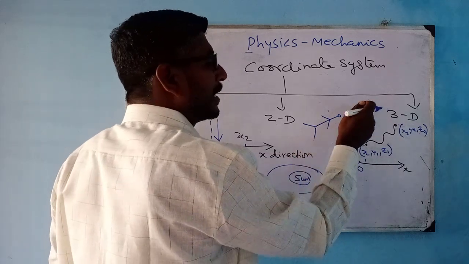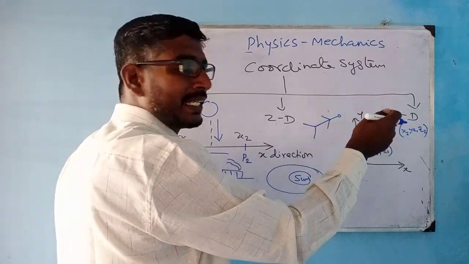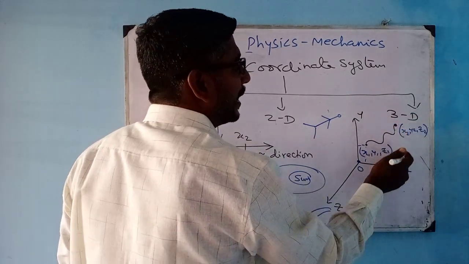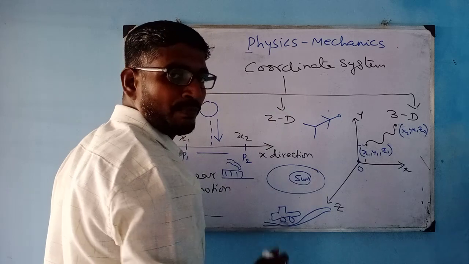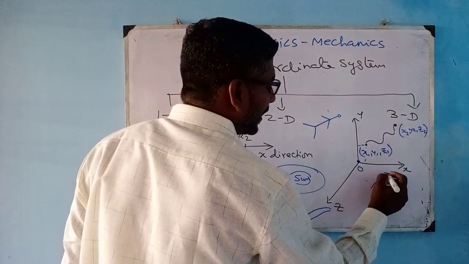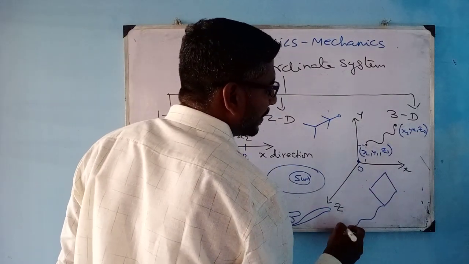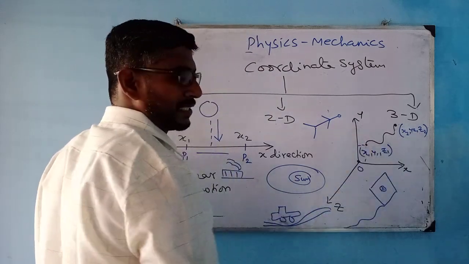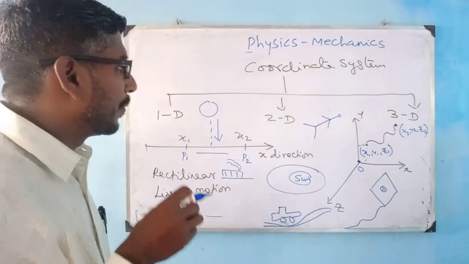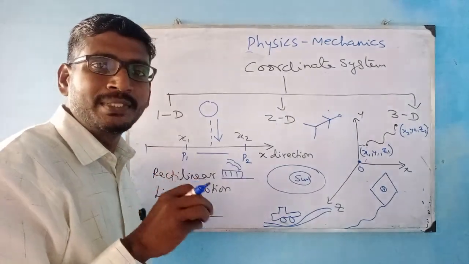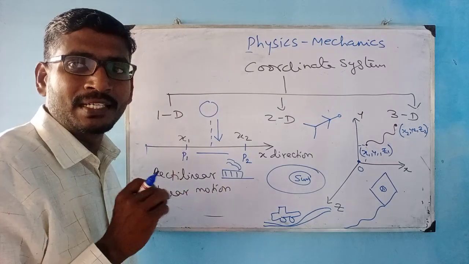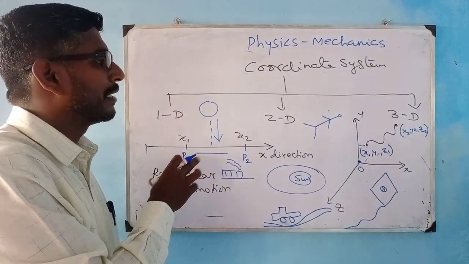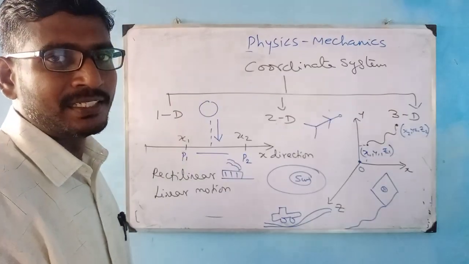And after a certain period of time, it changes its position. It reaches a point after a certain time, x2, y2, z2. And again, these are the coordinates which you need to represent. You can also note a flying kite in space. These also you can locate using this coordinate system. So in mechanics, to locate the position of any object in space, in a plane or in a straight line, you need this coordinate system, that you can put as one-dimensional, two-dimensional and three-dimensional, right?